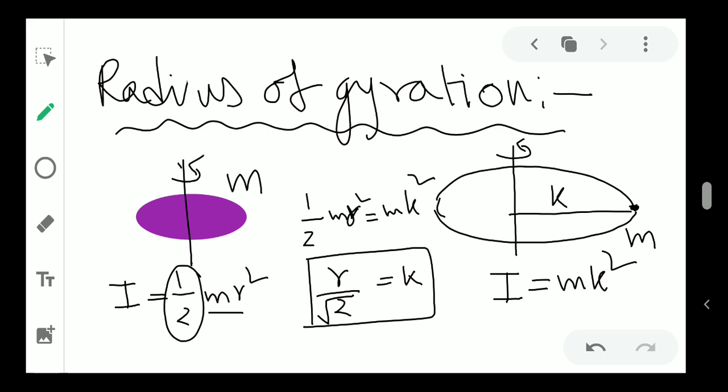Finding the radius of gyration is very easy. You just have to make any inertia equal to mk square and find the value of k. Okay, so this is the radius of gyration for the disk.